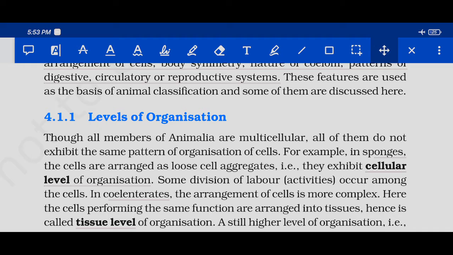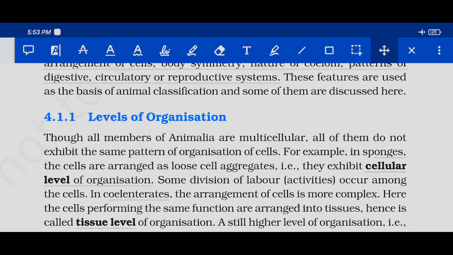So, levels of organization. See, we know all the animals in the animal kingdom are multicellular, okay, and the very first group is sponges, okay. Sponges are very much different from mammals. Why are they different? There are so many aspects. One of them is the arrangement of cells, okay.